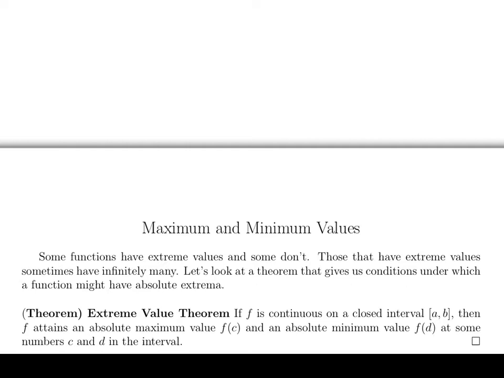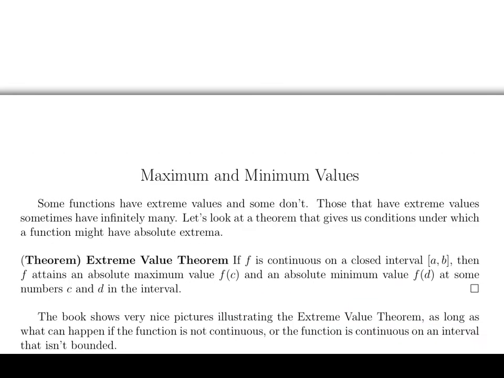It says that if you have a continuous function defined on a closed interval, so remember what continuous means, that there's no breaks in the graph, then the function has an absolute maximum value and an absolute minimum value at some numbers c and d in the interval. It's important in this theorem that the function be continuous and be defined on a closed interval.